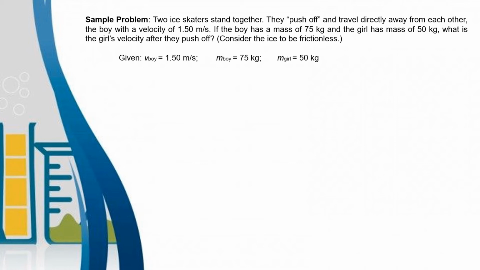So the givens are: the velocity of the boy is 1.50 meter per second. The mass of the boy is 75 kg and the mass of the girl is 50 kg. So we are looking for the velocity of the girl. To get that, the formula is the negative momentum of the boy is equal to the momentum of the girl. So let us expand it. P is equal to mv. So negative mass times velocity of the boy is equal to the mass times velocity of the girl. Using that formula, we can now solve the value of